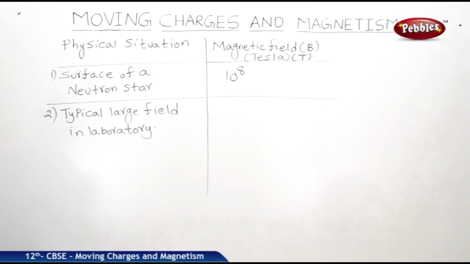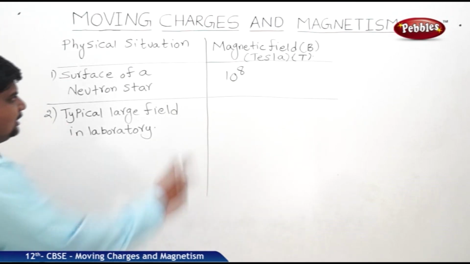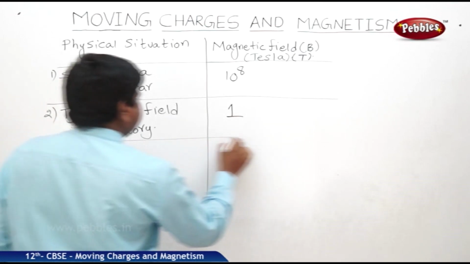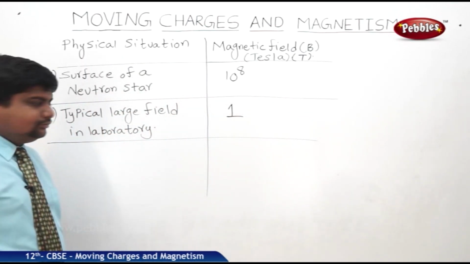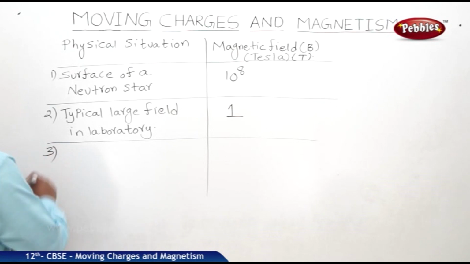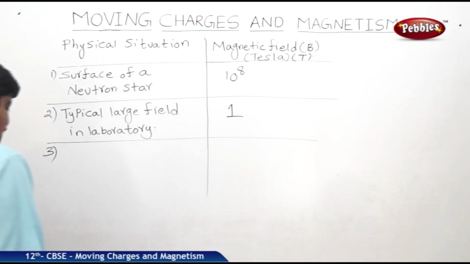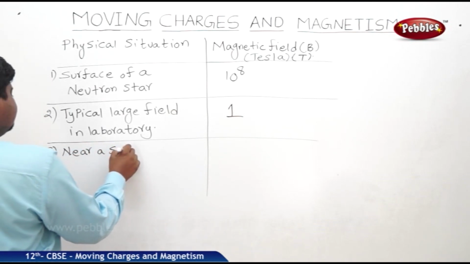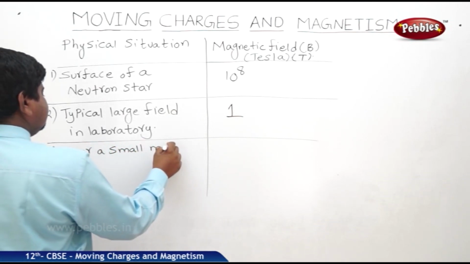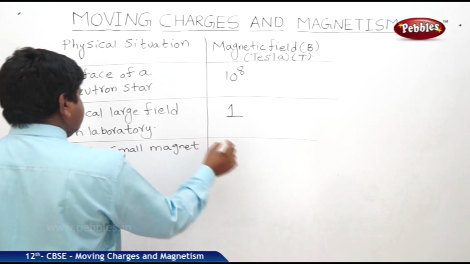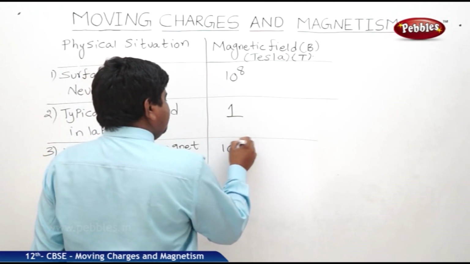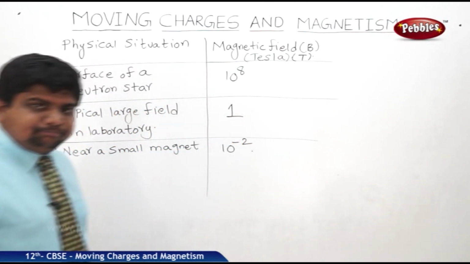A typical large field located in a laboratory has a magnetic field strength of 1 Tesla, exactly 1 unit. The third example, near a small magnet. Near a small magnet, we can expect a magnetic field of 10 to the power of minus 2 Tesla.